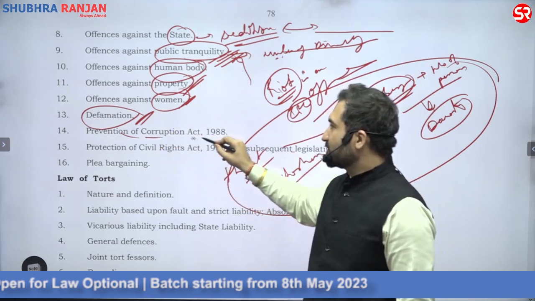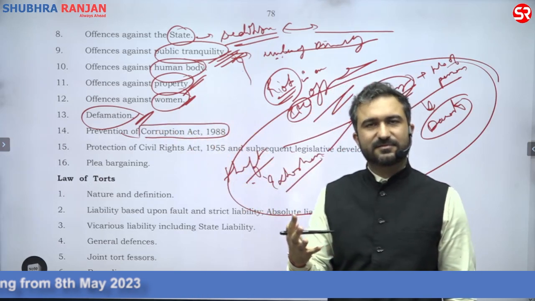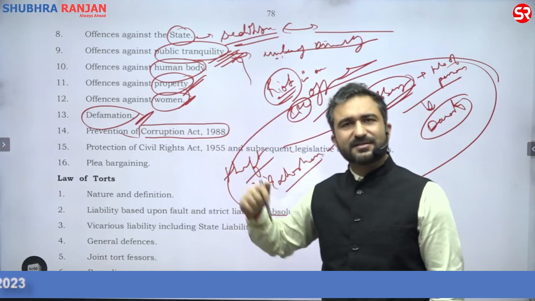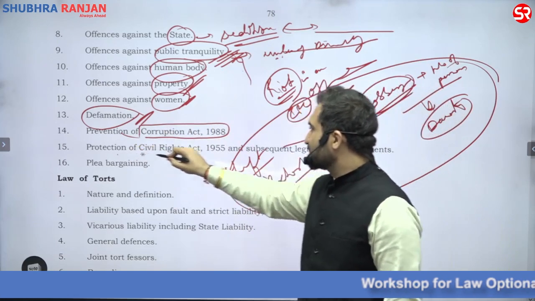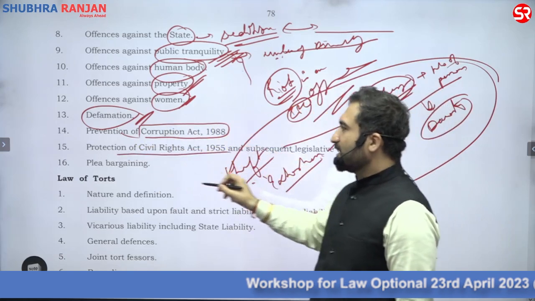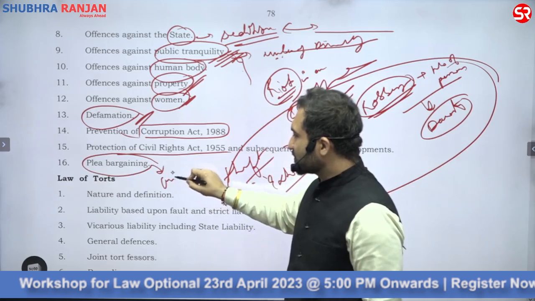Prevention of Corruption Act, very important to be understood. Brief of it. We're not going to get into the unnecessary nuances. Brief of it. Protection of Civil Rights Act, and plea bargaining. Plea bargaining is a concept of the criminal procedure code.